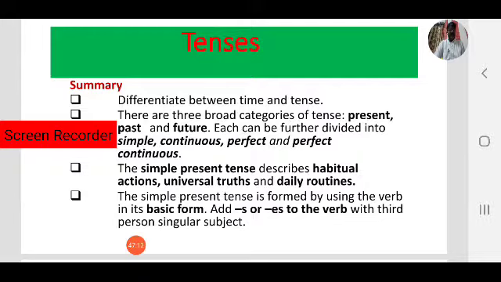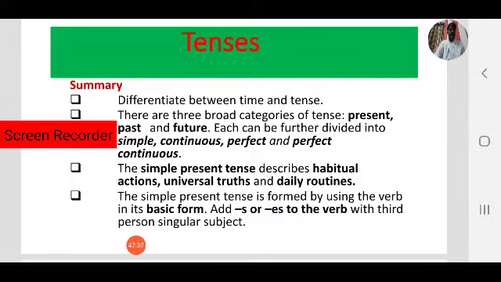Each tense, present, past and future, can be again divided into simple, continuous, perfect and perfect continuous. So the total became 12 tenses: present simple, present continuous, present perfect, present perfect continuous.